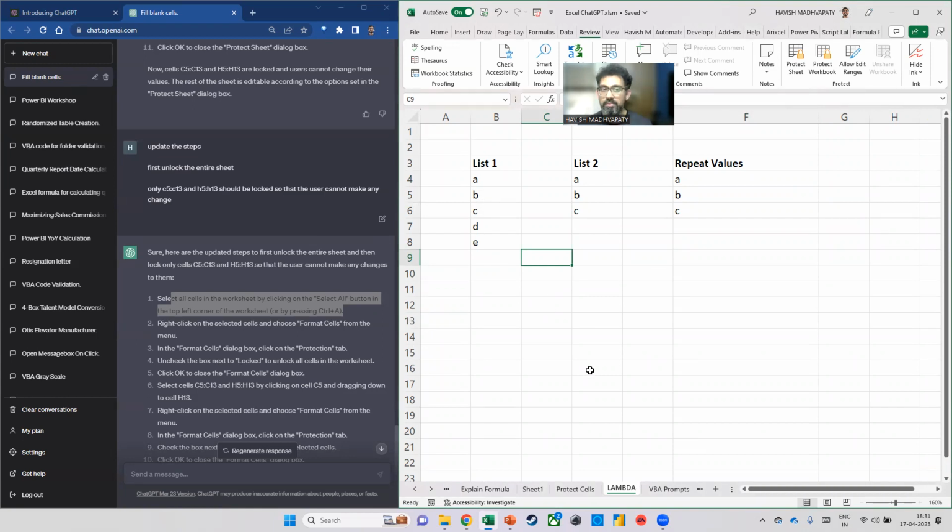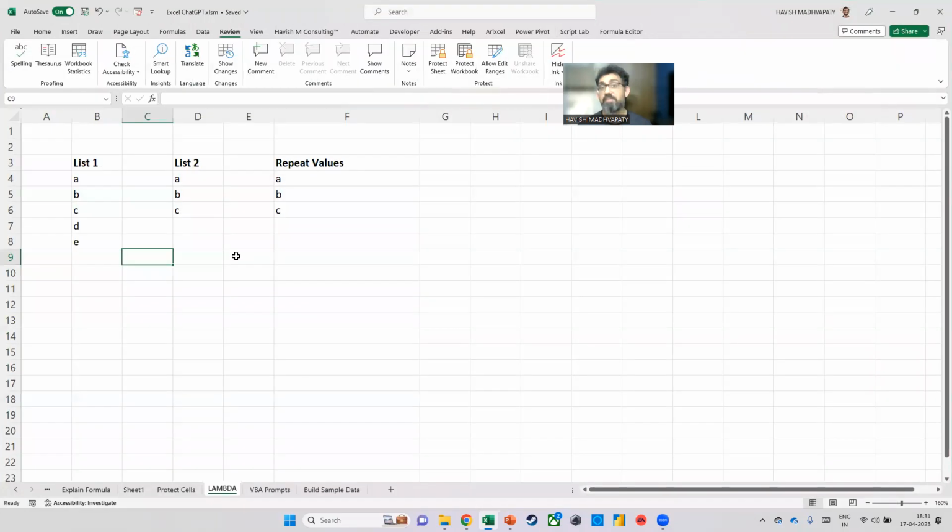Now let us come to the Visual Basic part of it. So I have a requirement. I want to create a table of contents. That means I want to create a sheet called index, and that sheet should have a list of all the sheets. So I want something like this.